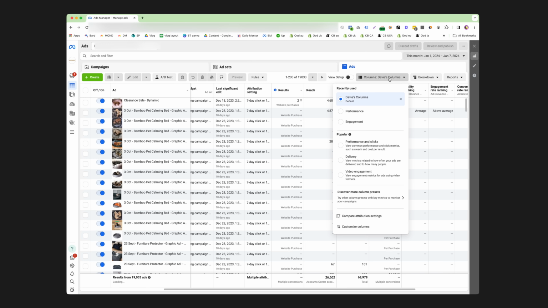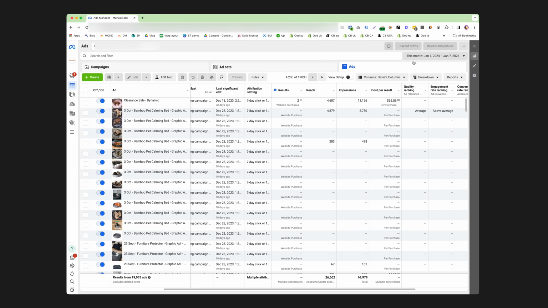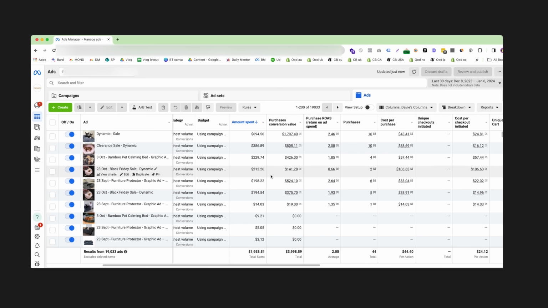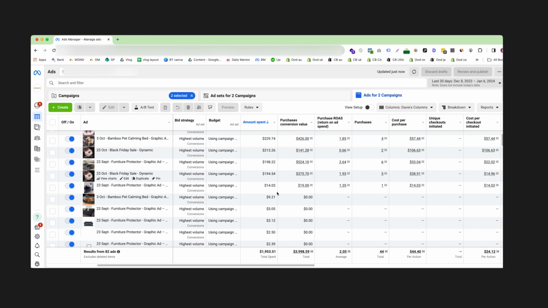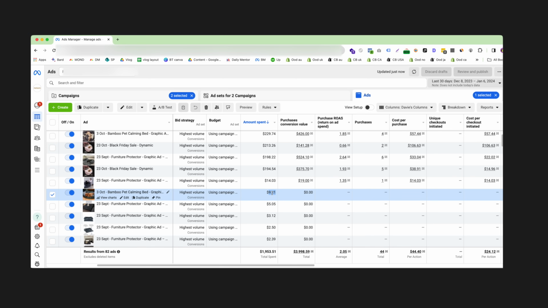Now, whenever we want to find all of these settings, all we need to do is come into this section and click Davie's columns. So now you have a really advanced view on what ads are working. We can click on any of these above here to filter by amount spent or even return on ad spend. This will allow you to use our formula that we had before. Let's say we're selling this product for $100 and this creative here had spent $200 but had 0 purchases as it does now, and it also had an unprofitable return on ad spend, then we would turn this creative off and introduce another one.